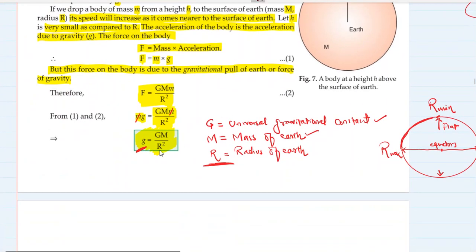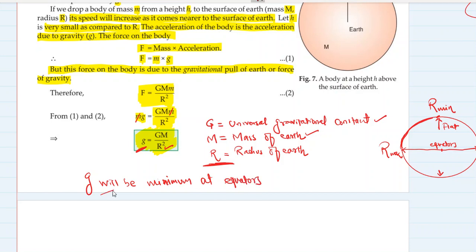Now the radius of Earth is in the denominator. We have the square of the radius, and this radius is maximum at the equators. So the value of small g will be minimum at the equators.